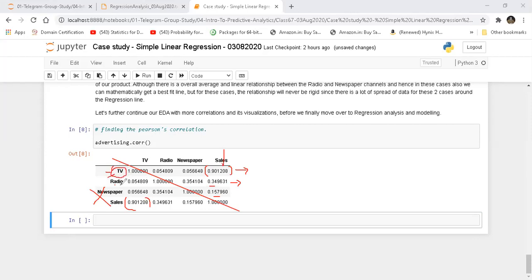Investment in this area will be best. Radio is not so bad. I'm not going to say it is going to be bad, it's not so bad. But this newspaper investment is worst. Giving advertisement in newspapers about my product is not really increasing my sales. It's not really affecting my sales at all. So that's what we are going to clearly write down as our finding. But before we do that, let's visualize this correlation.